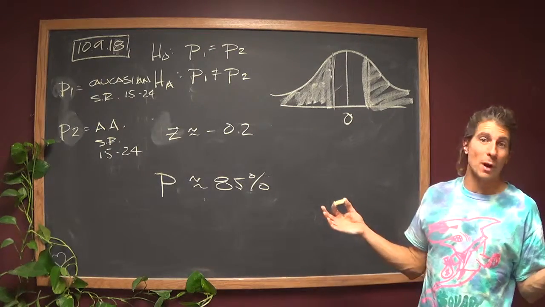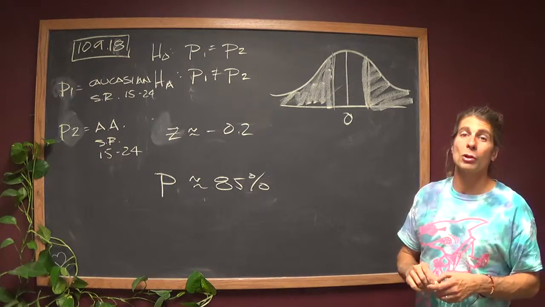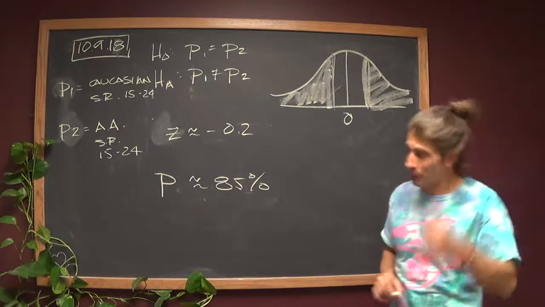We could always make a type 2 error in that they're not different and we missed it. But this data is looking strongly like everything's the same. So hope that helped.